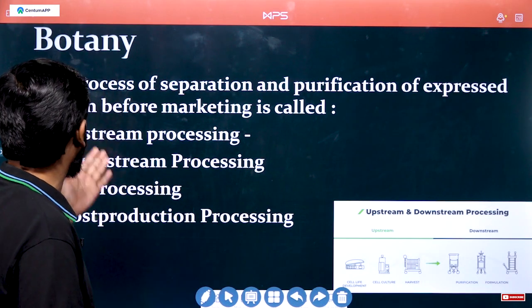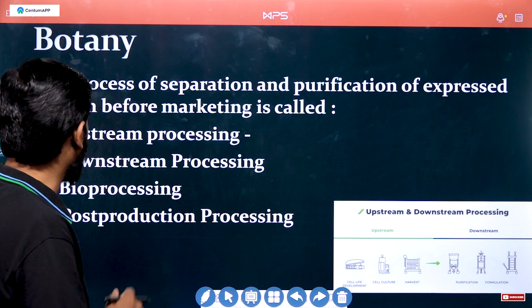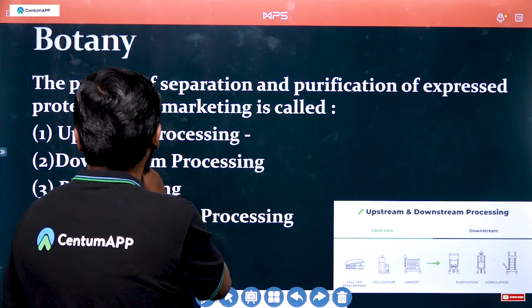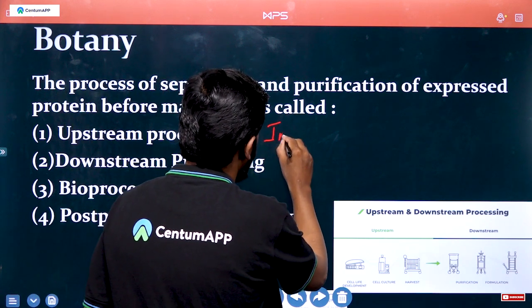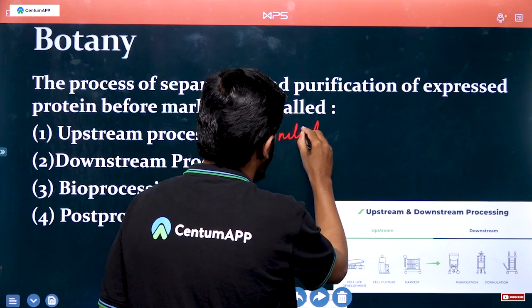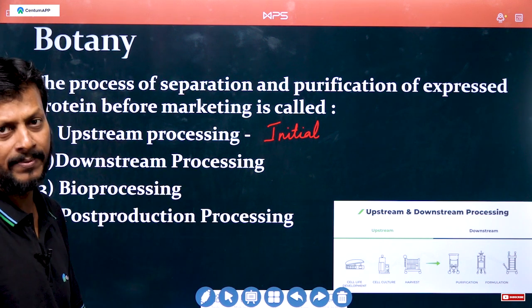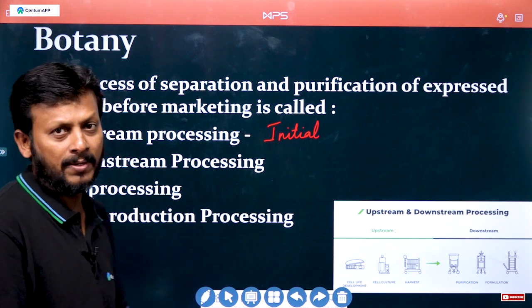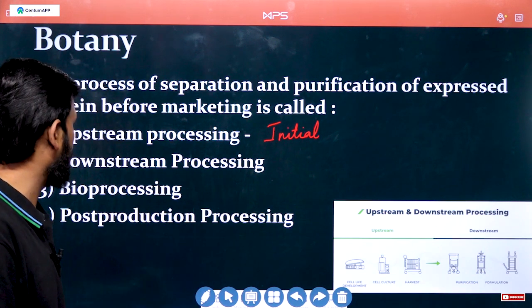Next one: the process of separation and purification of expressed protein before marketing is called? Upstream processing means the initial stage of the biotechnological process, like isolation, then purification.